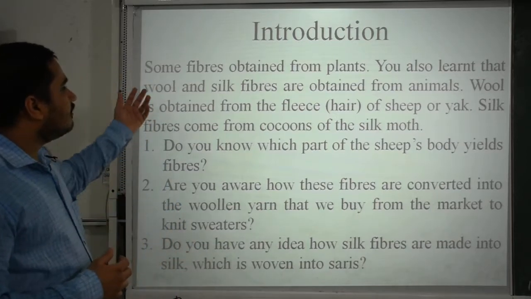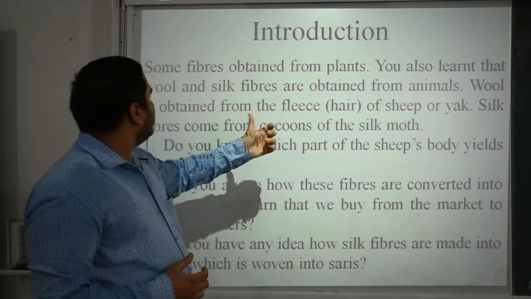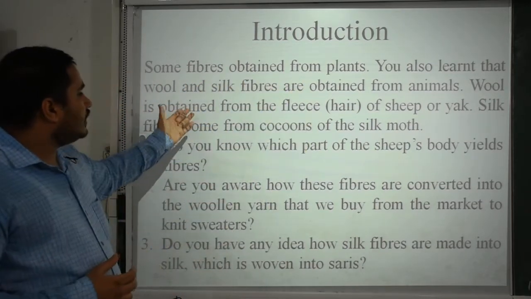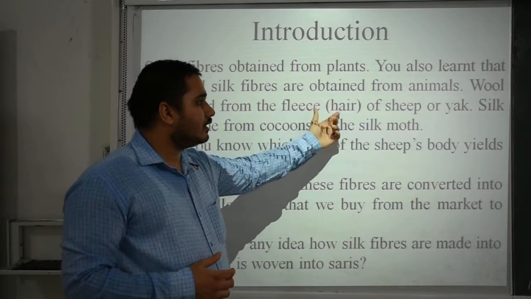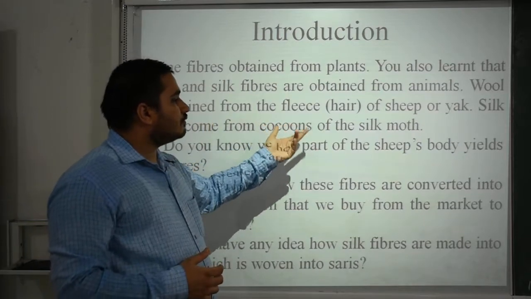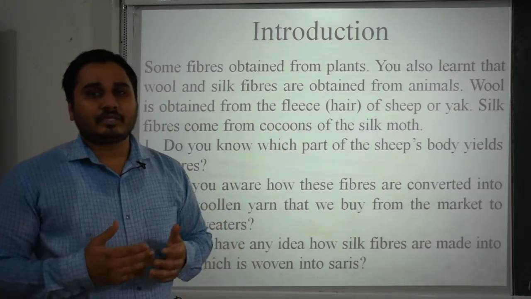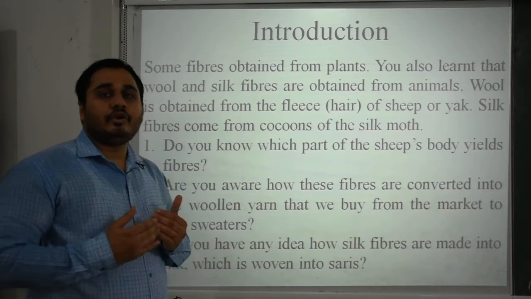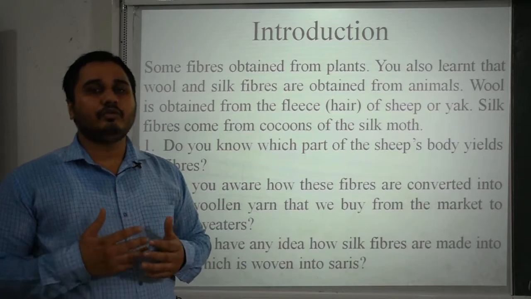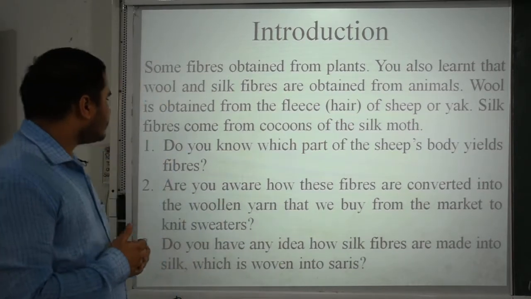Some fibers are obtained from plants, as you already studied in 6th class. You also learned that wool and silk fibers are obtained from animals. Wool is obtained from the fleece, that is the hair of sheep or yak. Silk fibers come from the cocoon of the silk moth. You have already learned this in your previous class, but in this chapter you are going to take an upgraded level of learning about which kinds of animals are used for making fabrics.